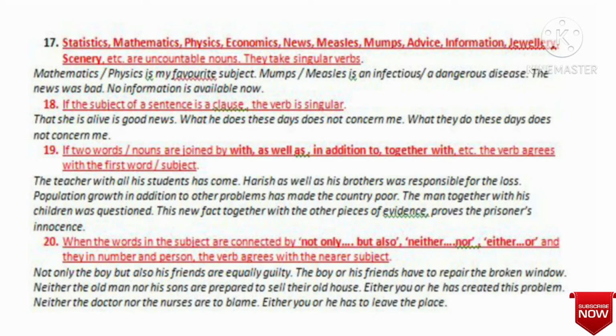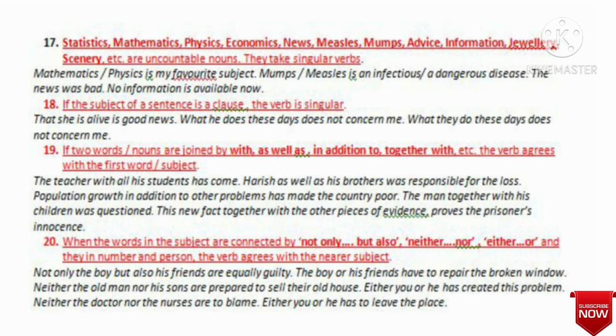Mumps or measles. These are names of two diseases. Mumps is an infectious or a dangerous disease. Just like measles is a dangerous disease. The news was bad. The news is, the use of news, you see, you mark. No information is available now. Information, and after that the verb is. It is purely singular.